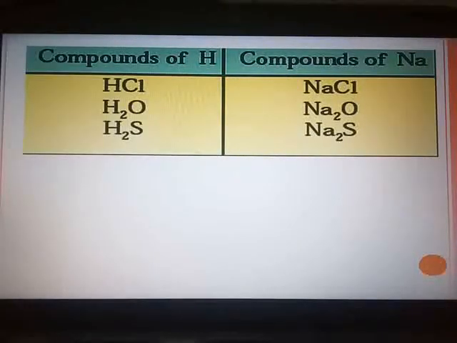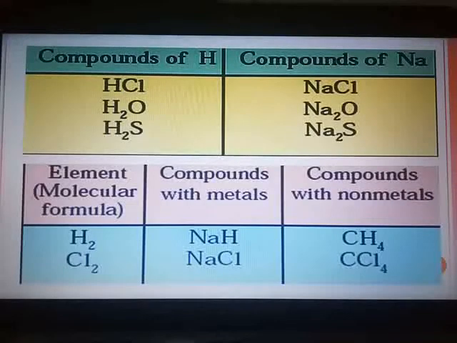On considering the above properties, it cannot be decided what the correct position of hydrogen is, whether it should be placed in group 1, that is alkali metals, or in the group of halogens, because its valency is 1 and you know the valency of halogens is also 1. So there was a big confusion ahead of Mendeleev to give a position to hydrogen, and as you know hydrogen is the first element having the atomic number 1.